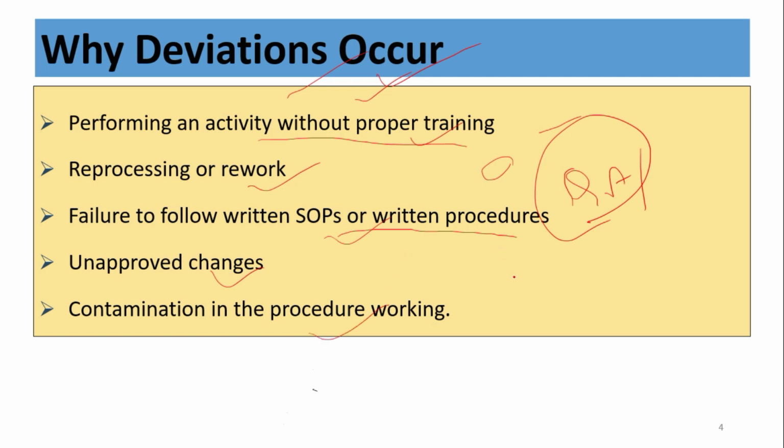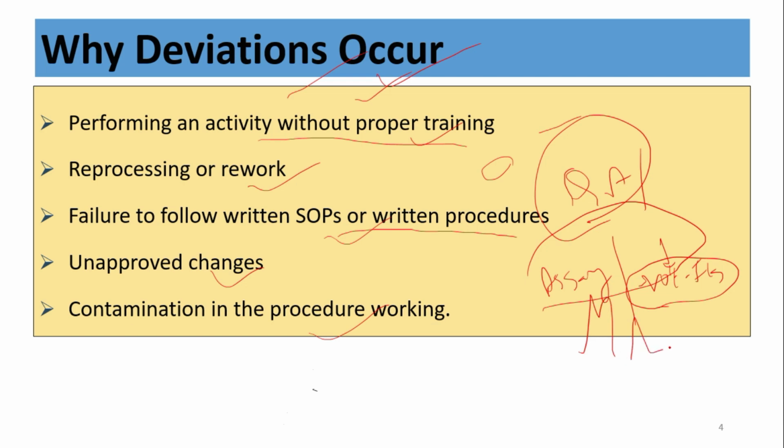Contamination: suppose we are doing an assay test in our lab, and this is just an example, and we are not checking the volumetric flask we are weighing, so it has contaminants or some residues already present, which will lead to an improper peak shape or some extraneous peak, and it will lead to a deviation.